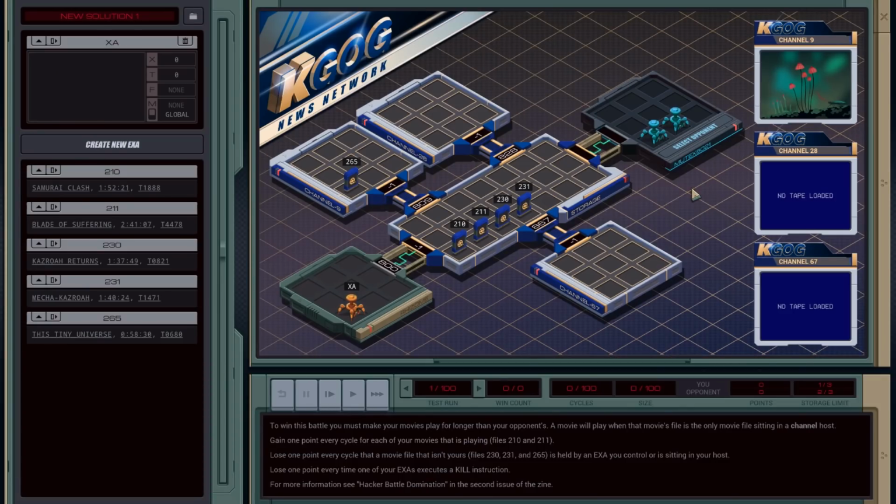So, to win this battle, you must make your movies play for longer than your opponents. A movie will play when a movie's file is the only movie sitting in a channel's host. Gain 1 point every cycle for each of your movies that is playing. Files 210, 211. Lose 1 point every cycle that a movie isn't yours. Lose 1 point every time one of your EXAs executes a kill instruction.